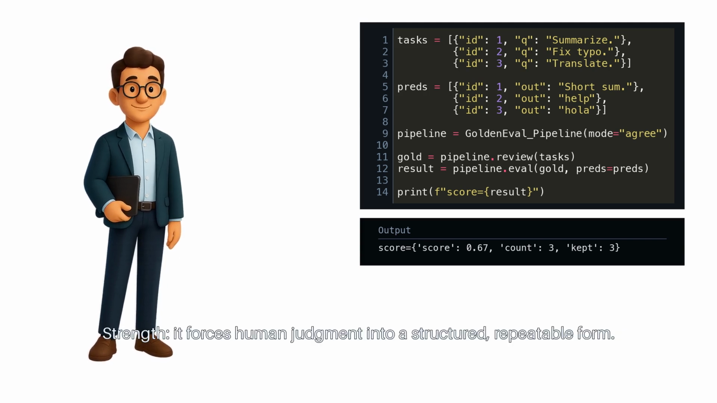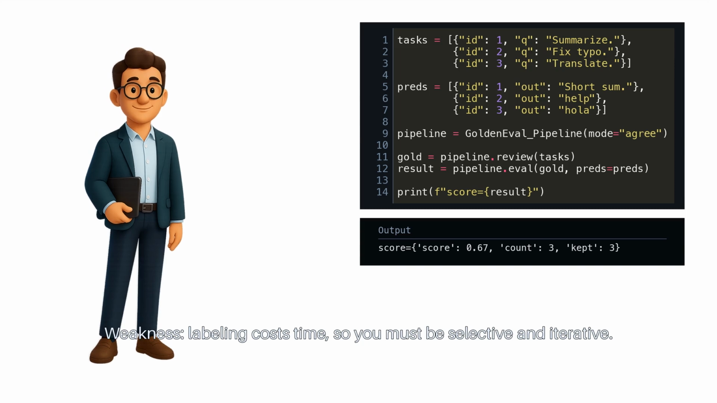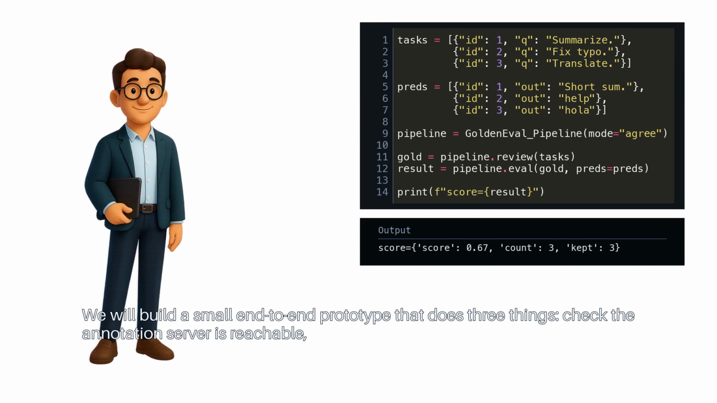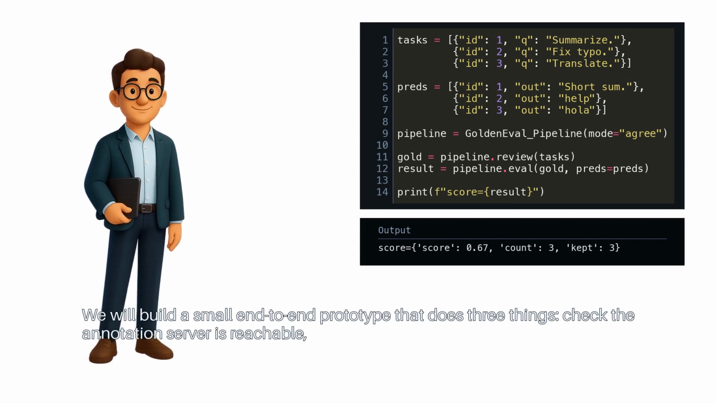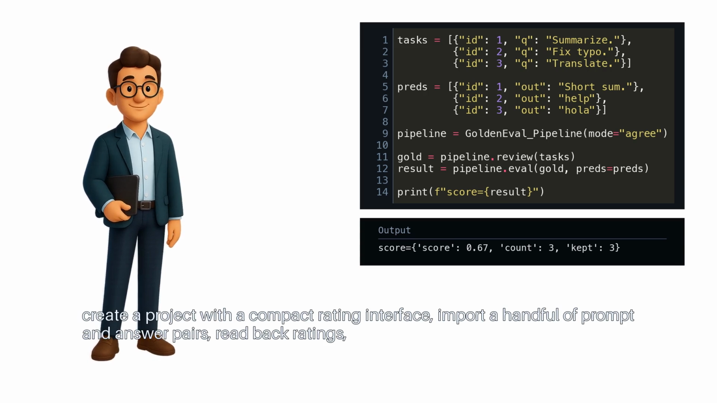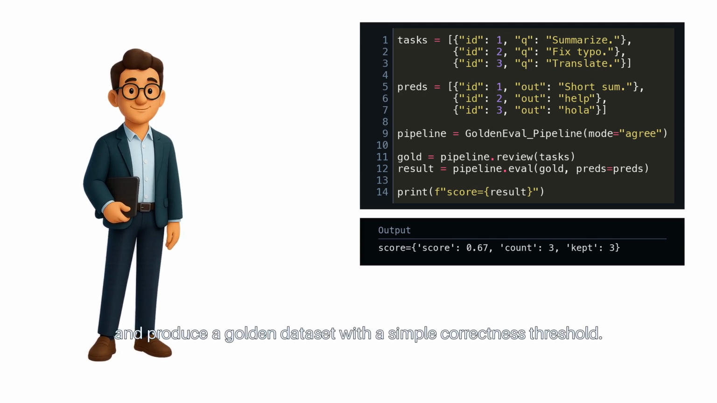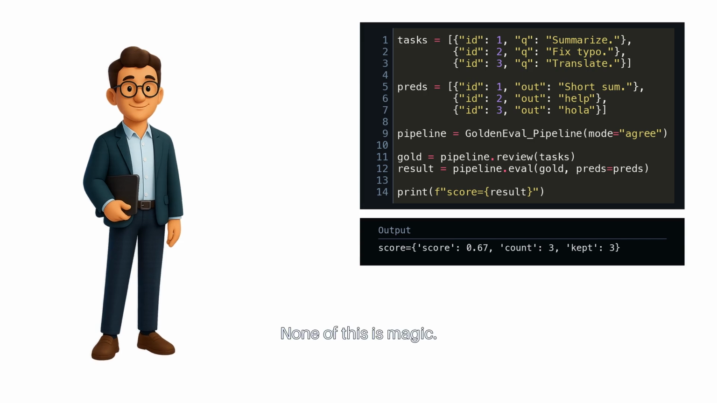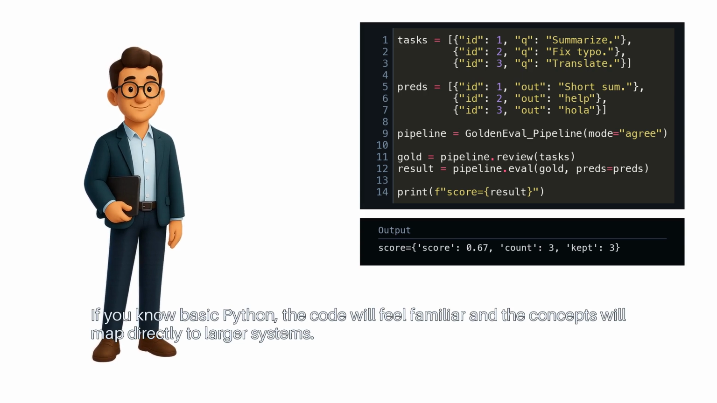Strength: it forces human judgment into a structured, repeatable form. Weakness: labeling costs time, so you must be selective and iterative. We will build a small end-to-end prototype that does 3 things. Check the annotation server is reachable, create a project with a compact rating interface, import a handful of prompt and answer pairs, read back ratings, and produce a golden dataset with a simple correctness threshold. None of this is magic. If you know basic Python, the code will feel familiar and the concepts will map directly to larger systems.